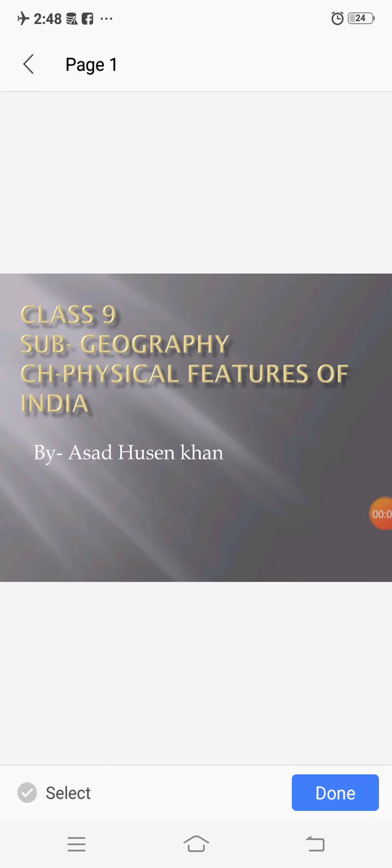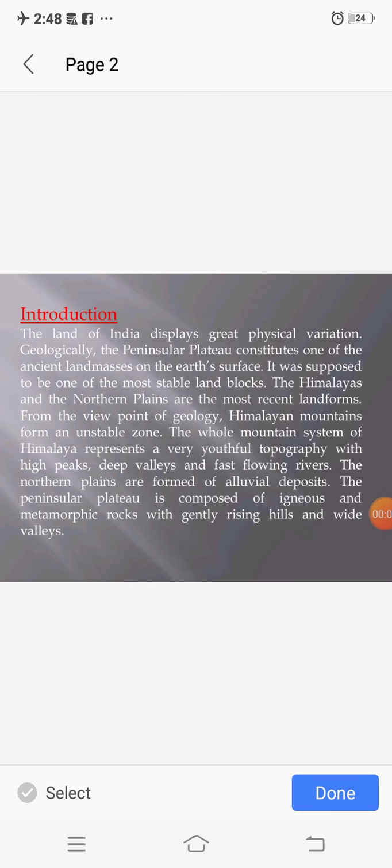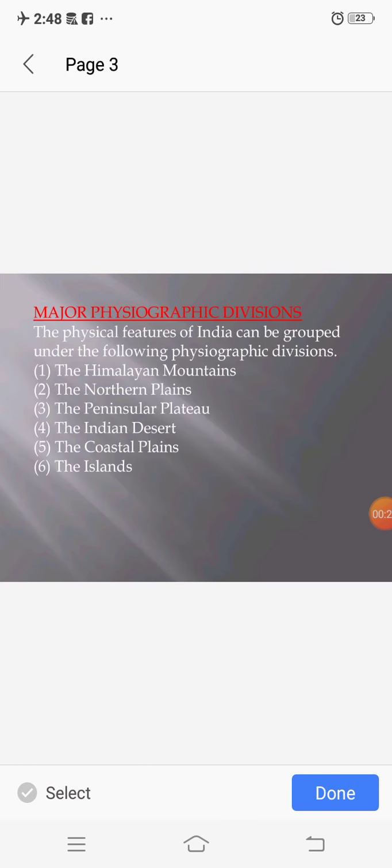Hello students, you must have seen the physical map of India. This map shows the mountains, plateaus, desert, plains, rivers, forest, etc. These all are known as the physical features of India. Today we will discuss these physical features of India such as the Himalayan mountains, the northern plains, the peninsular plateau, the Indian desert, the coastal plains and the islands.